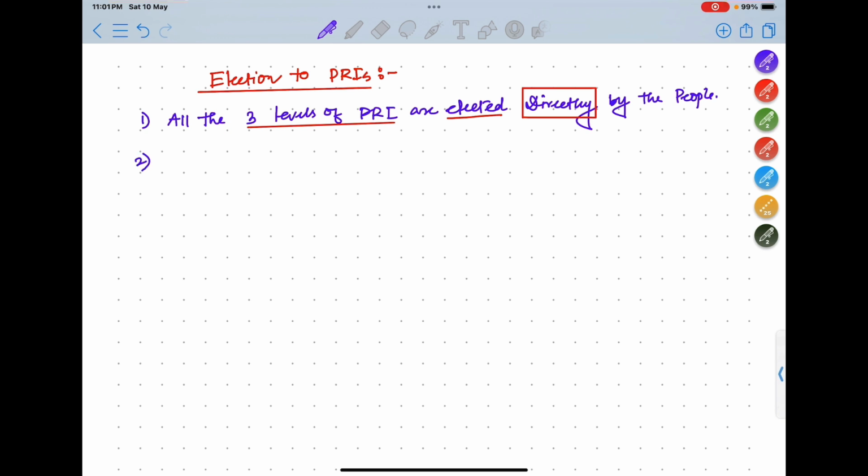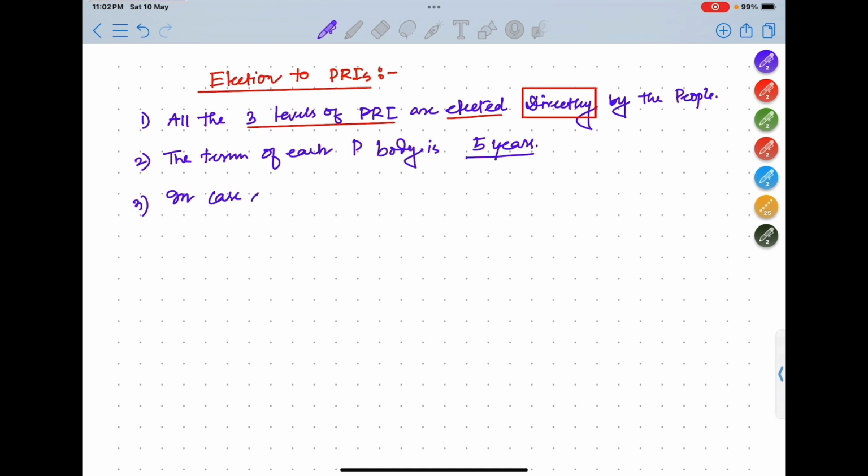Next, the term, what will be the term of office? The term of each Panchayat body is 5 years. Okay, this is also important. Next, suppose by any situation, before that 5-year completion, that Panchayat dissolves. Okay, now what will be the case in that situation?